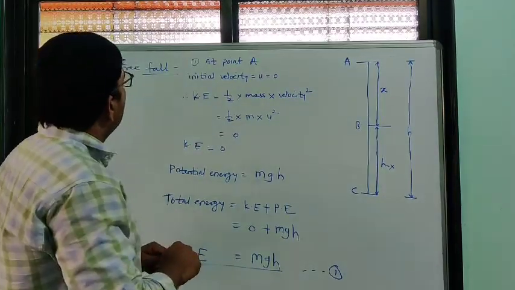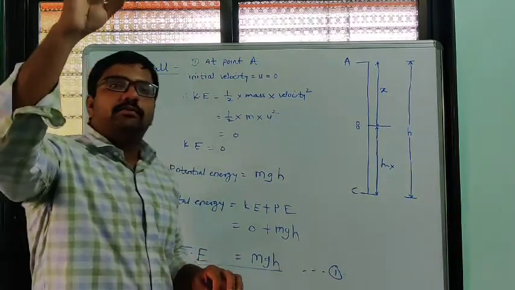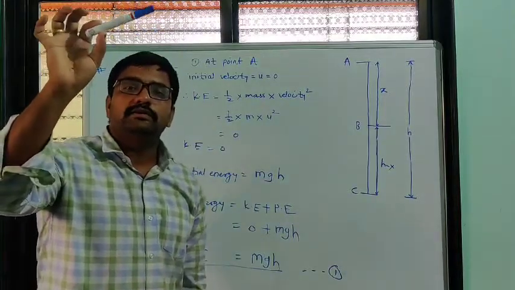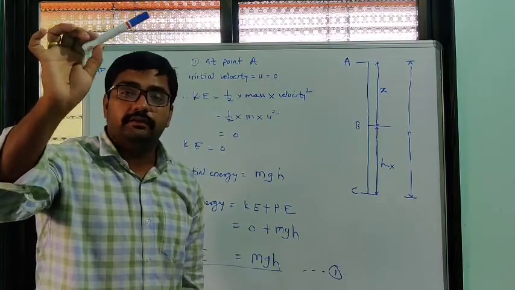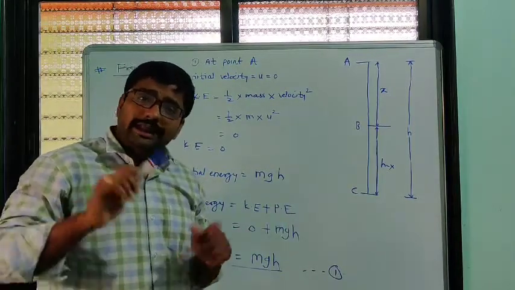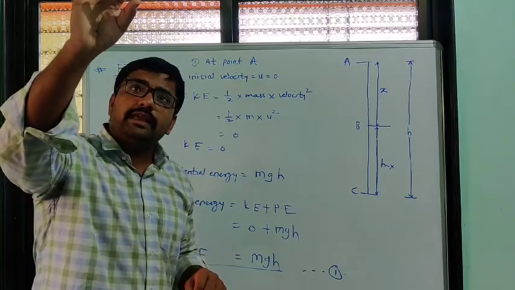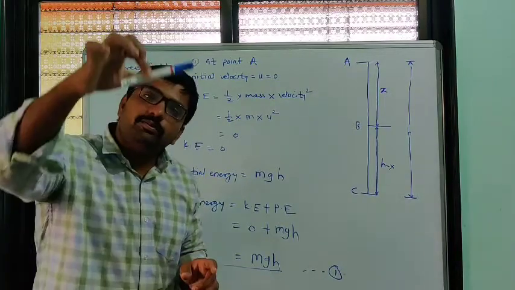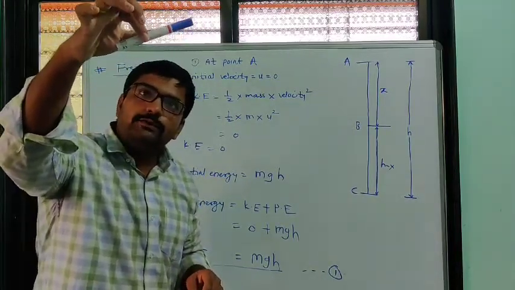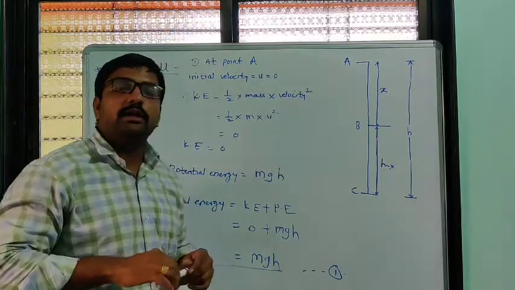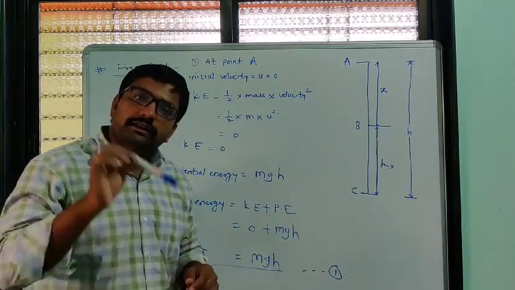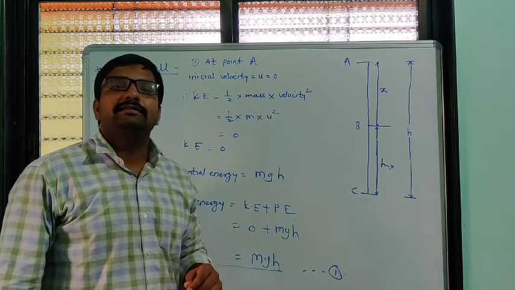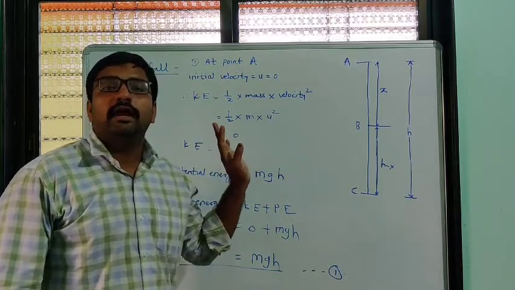Suppose this is one object. If I remove my hand, then automatically it will fall on the surface of Earth due to Earth's gravitational field. So in that case only one force is applied on this object, that is the gravitational force. So this object moves under only one force. When objects fall under the influence of only one force, the gravitational force, such a case is called a free fall of an object.